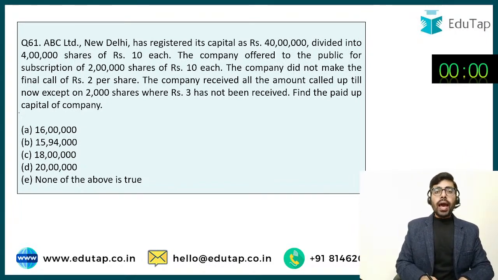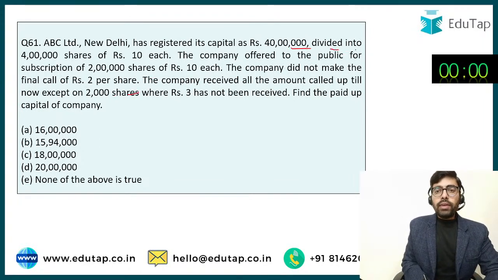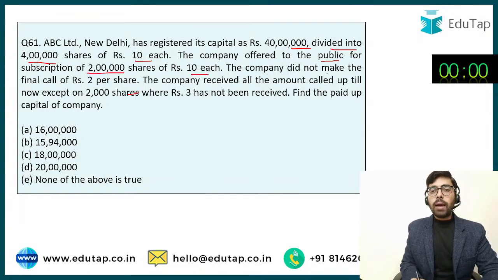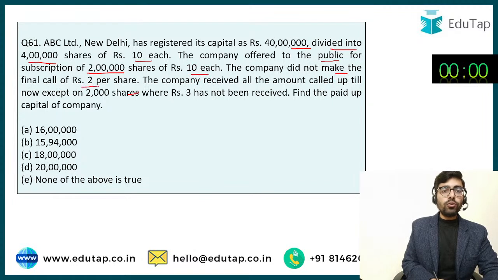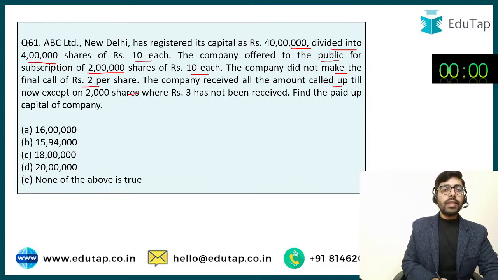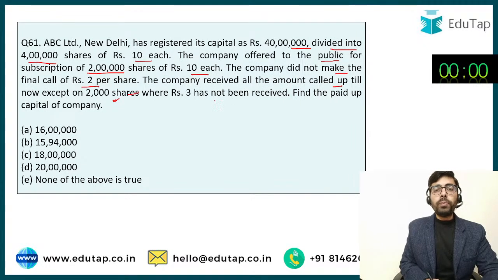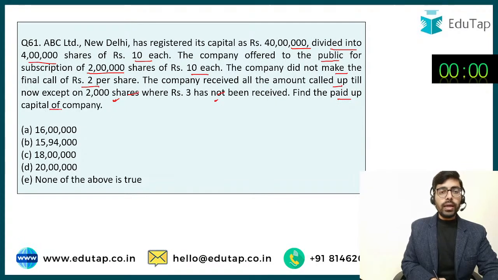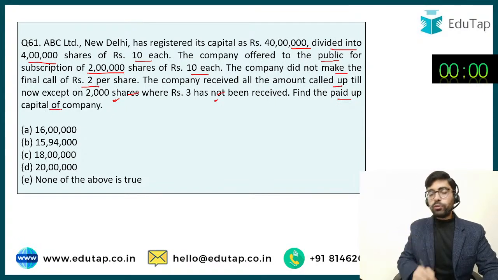ABC Limited has registered its capital as rupees 40 lakh divided into 4 lakh shares of rupees 10 each. Company offered to the public for subscription 2 lakh shares of rupees 10 each. Company did not make the final call of rupees 2 per share. Company received all the amount called up till now except on 2000 shares where rupees 3 has not been received. We have to find the paid up capital of the company. You want me to simplify?